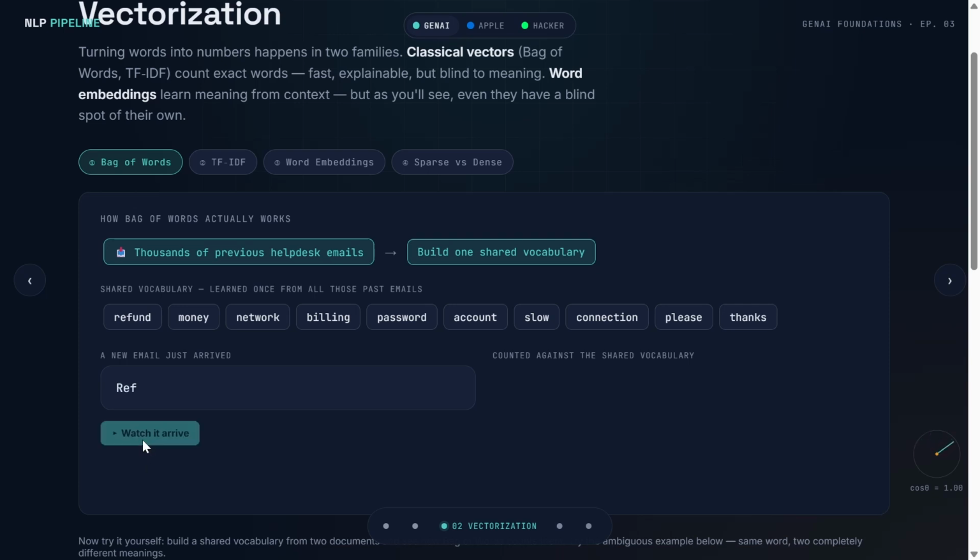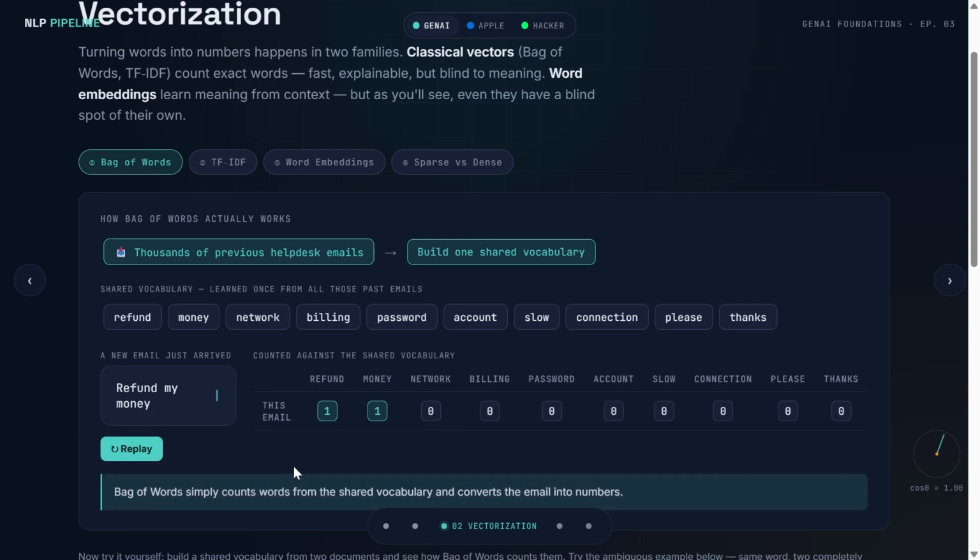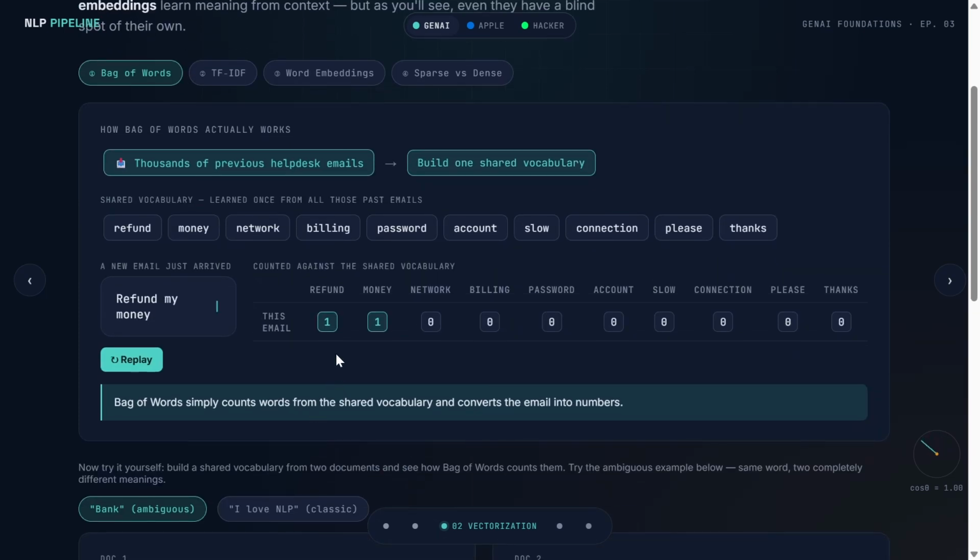And a new email just arrived. Refund my money. Now you see how it is calculating. Refund is already in the vocabulary, so 1. And money is already available, it is 1. You see how vectorization is happening here. The raw email is converted into numbers. So bag of words simply counts words from one shared vocabulary and converts the email into numbers.